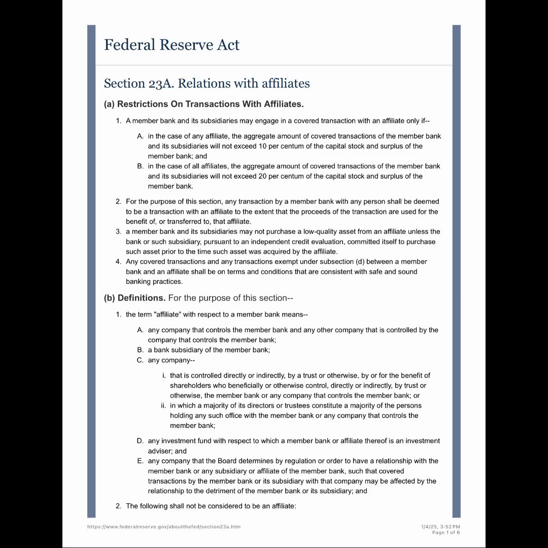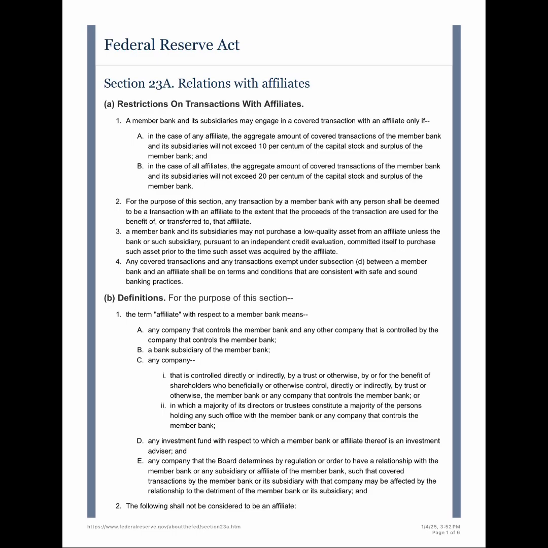What are the main limitations Section 23A places on transactions between a member bank and its affiliates? The Act sets quantitative limits. A member bank and its subsidiaries can engage in covered transactions with any single affiliate up to 10% of the bank's capital stock and surplus. The aggregate limit across all affiliates is 20%. That's a significant constraint. What constitutes a covered transaction in this context?